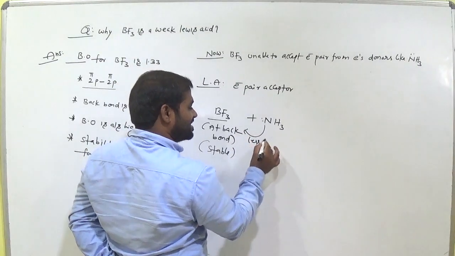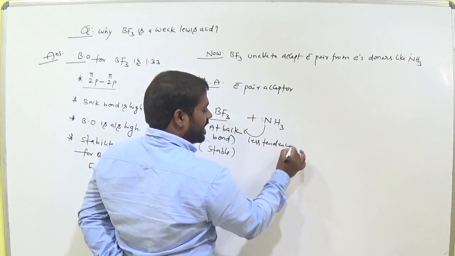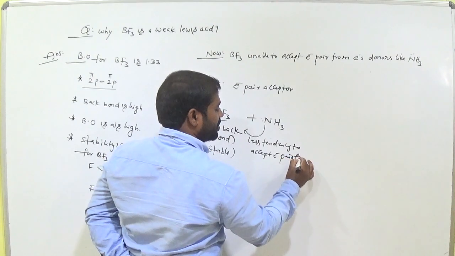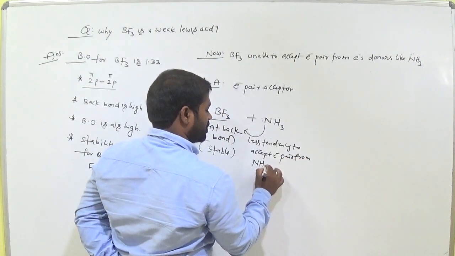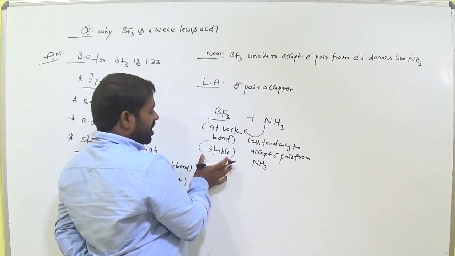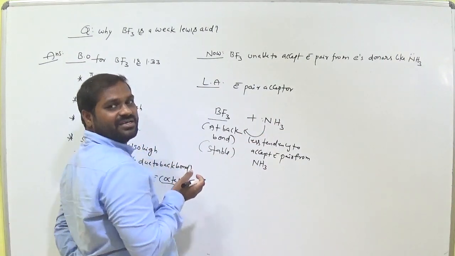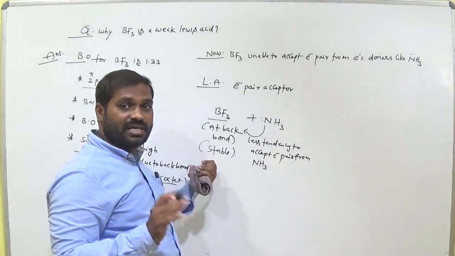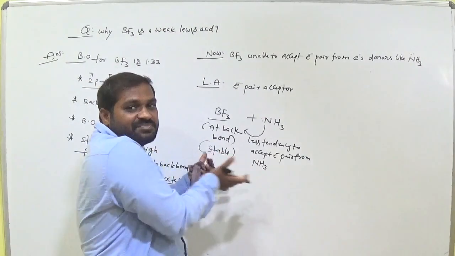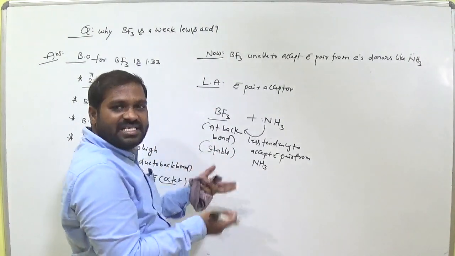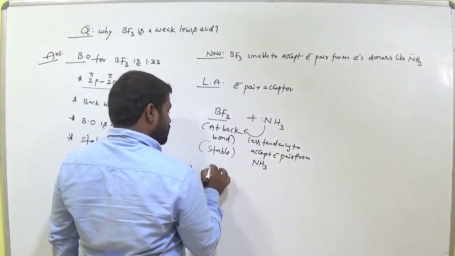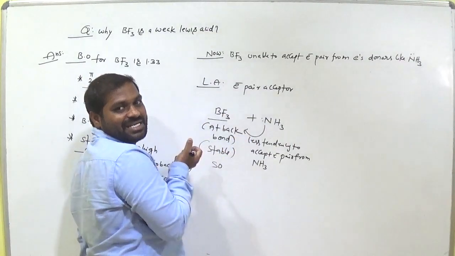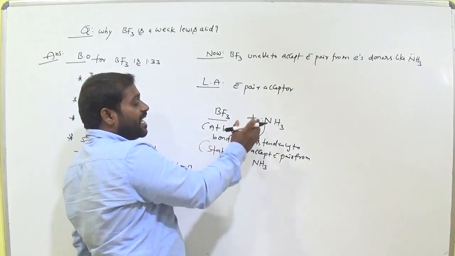Less tendency to accept an electron pair from ammonia. Because it is already stable, it has less tendency, it is unable to accept the electron pair from ammonia when it is involved in the back bond. Clear? So it is not interested to accept the electron pair. So Lewis acidity decreases or not? Decreases. Lewis acid means it can accept the electron pair very easily. But due to the back bond, it is unable to accept the electron pair.